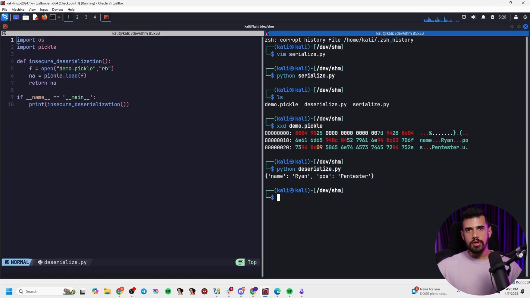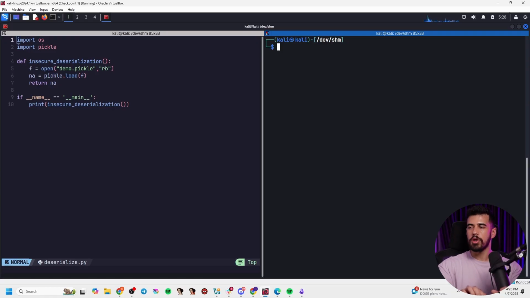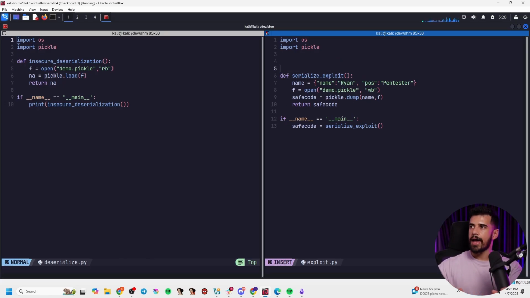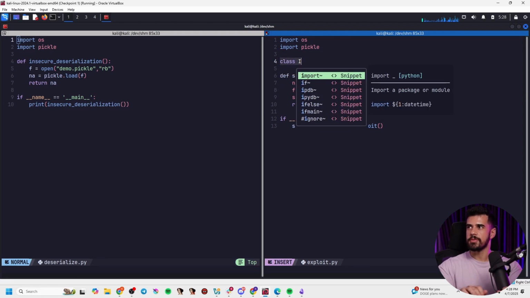Now, let's go ahead and see, can we actually exploit this? Let's keep it simple first with the exploitation side and not do anything too crazy. Maybe we will have it run a single command like whoami or something like that, right? So if we want to do that, let's go ahead and copy the serialize into, we'll call it exploit.py. And the tweak that we're going to make is we're going to add a class, and we'll just call it I'm vulnerable or something like that.